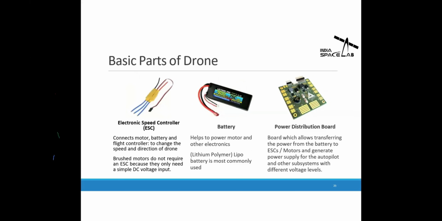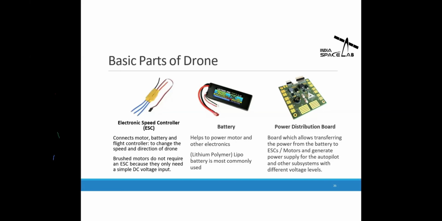Then the next part is the electronic speed controller, which is known as ESC. We need ESC in the drone to control the speed of the motor, because these are very high voltage motors. We cannot directly control them with the main controller. That's why we need the ESC, which will take the PWM signal from the flight controller, then generate the output signal, which is fed to the motors. Then we have the battery. Battery is a very essential part of the drone because it is responsible for delivering power to each and every component of the drone, like flight controller, all the electronics, sensors, motors, everything.